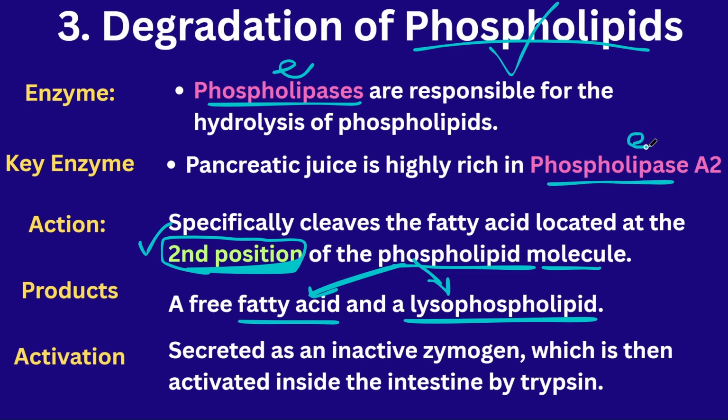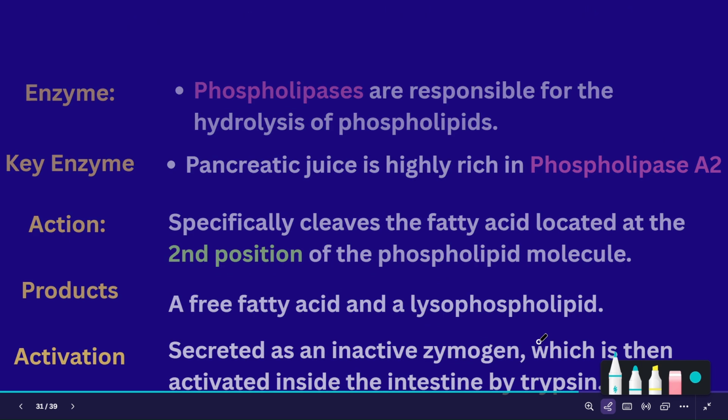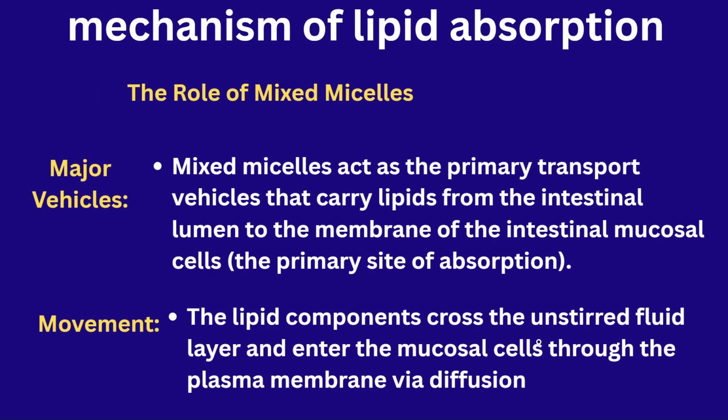Remember the enzyme name which is breaking the phospholipids into two compounds called fatty acids and lysophospholipids. After that, this phospholipase enzyme is inactivated by the zymosin, but it is activated with the trypsin which is present in the pancreatic juices.